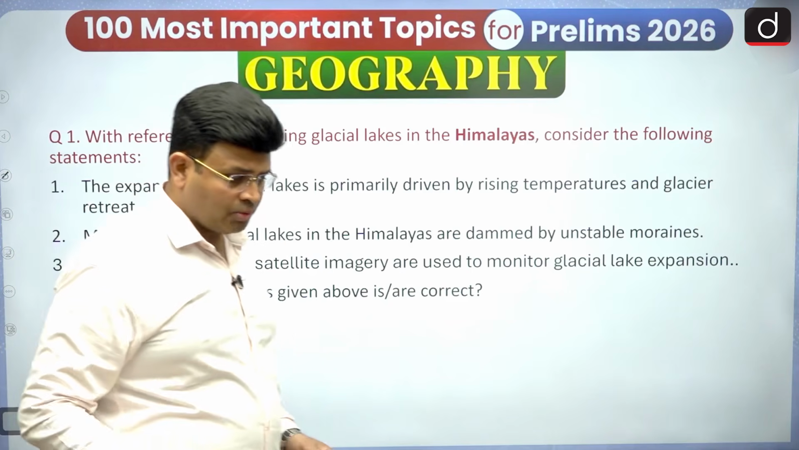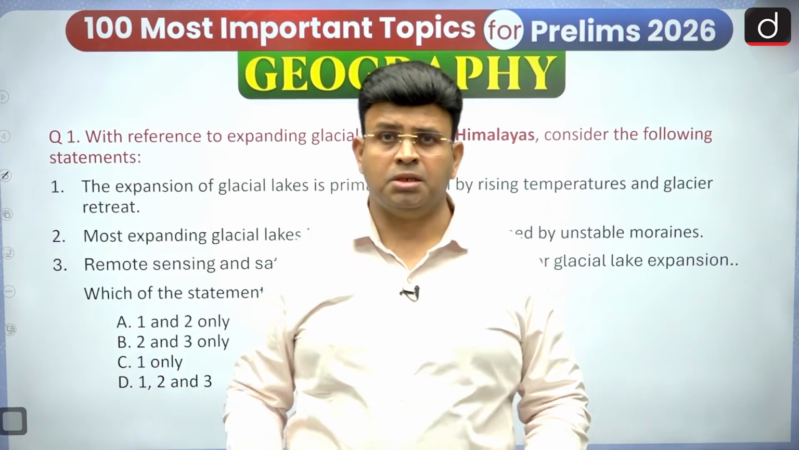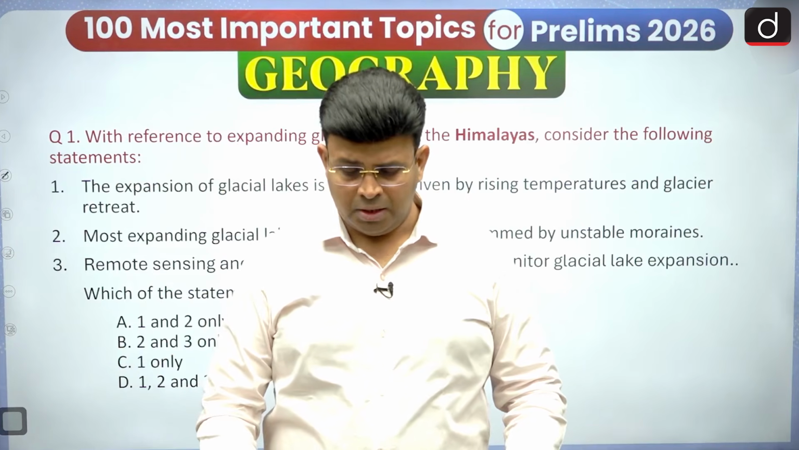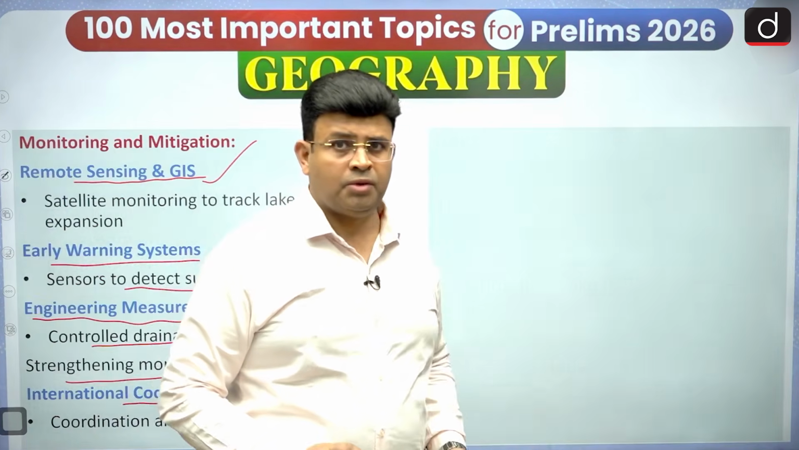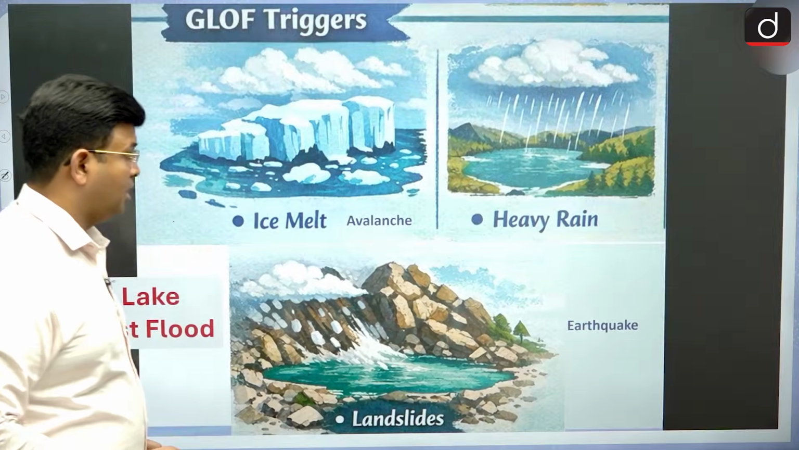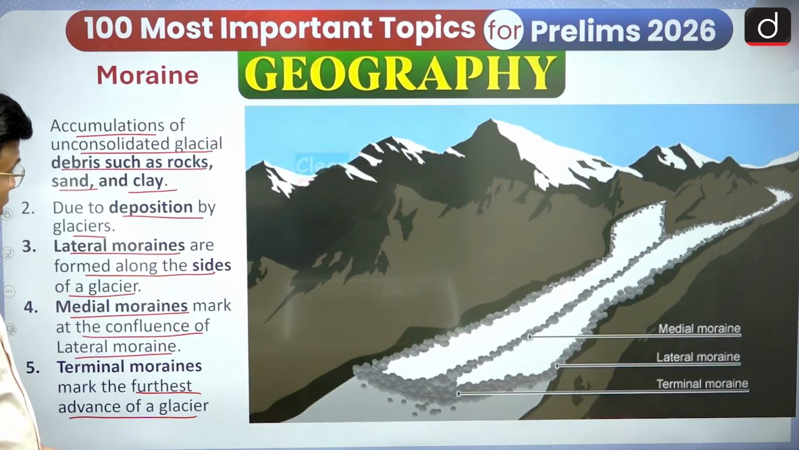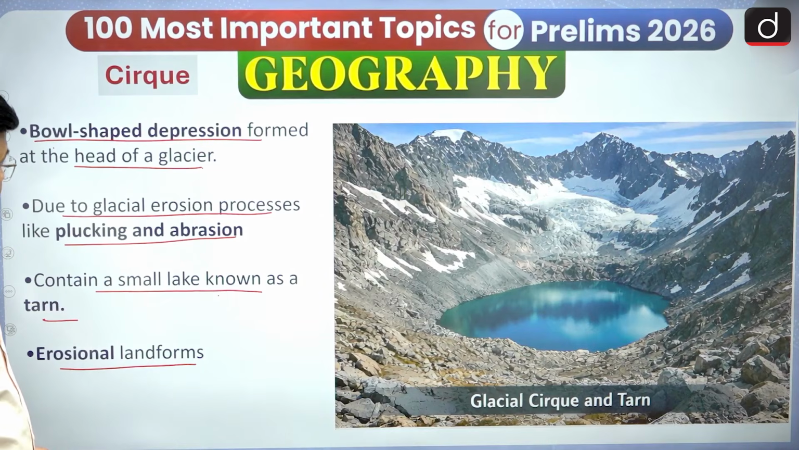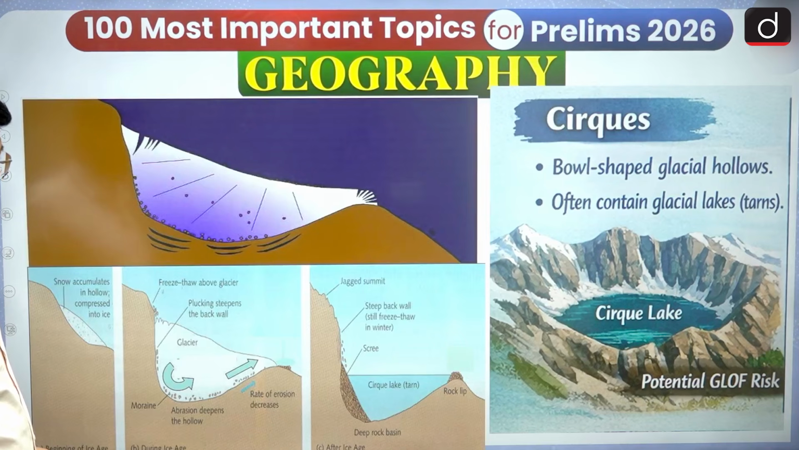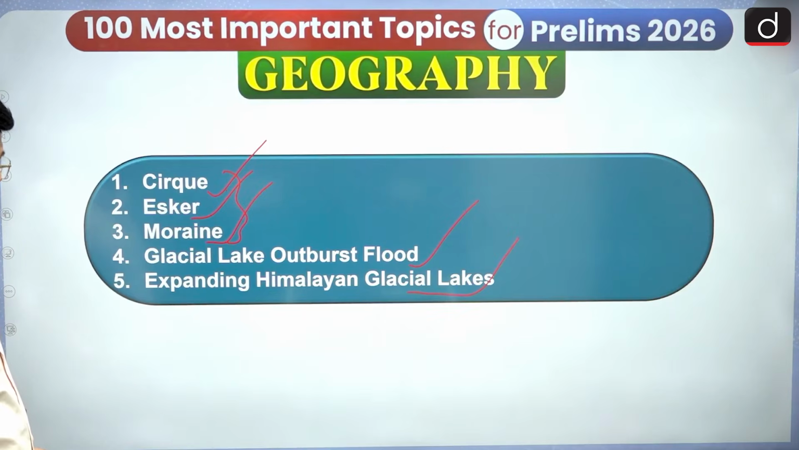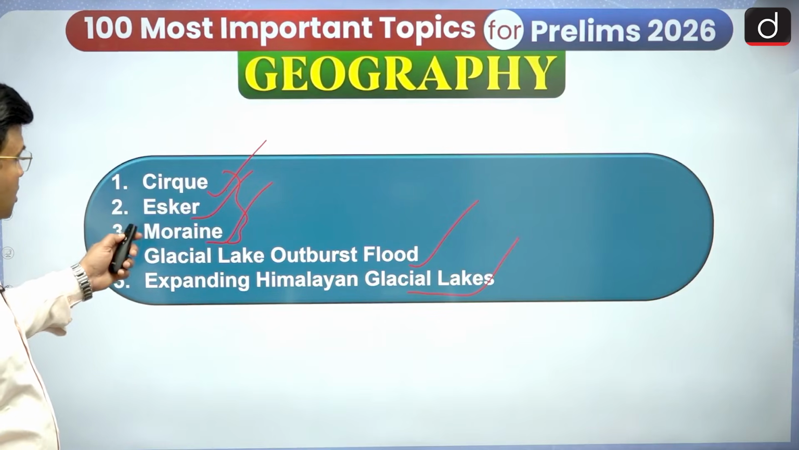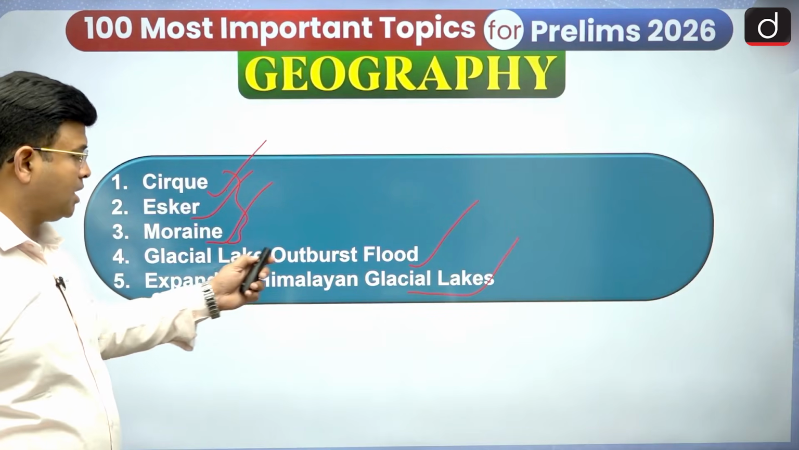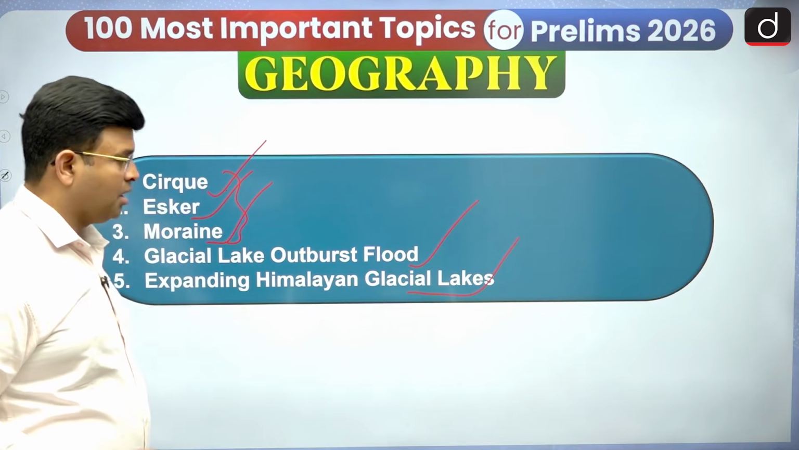Okay, so we have seen this topic, and in this topic we have majorly covered Cirque, Esker, Moraine, Glacial Lake Outburst Flood, and Expanding Himalayan Glacial Lakes.